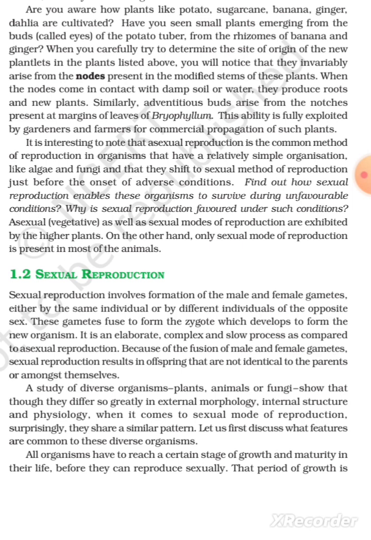Are you aware how plants like potato, sugarcane, banana, ginger, and dahlia are cultivated? Have you seen small plants emerging from the buds called eyes of the potato tuber, or from the rhizome of banana and ginger? When you carefully try to determine the site of origin of the new plants in the plants listed above, you will notice that they invariably arise from the nodes present in the modified stem of these plants. When the nodes come in contact with damp soil or water, they produce roots and new plants.